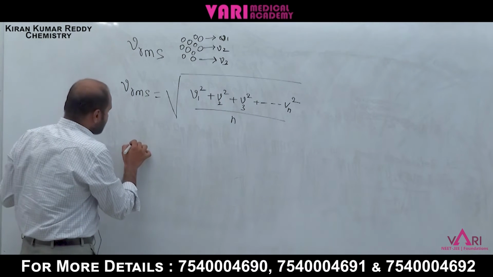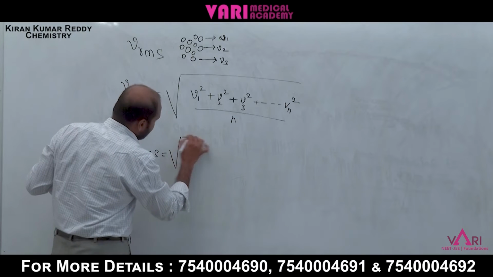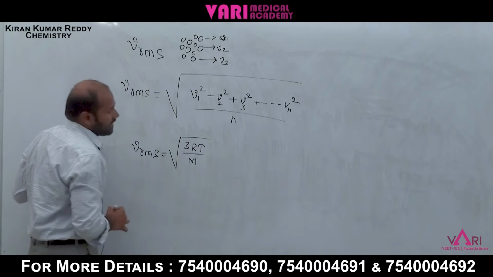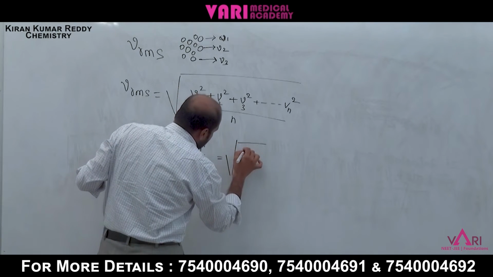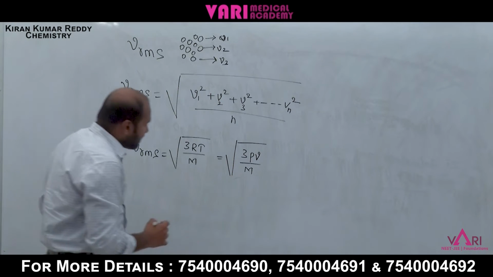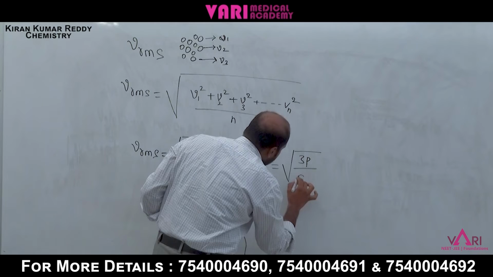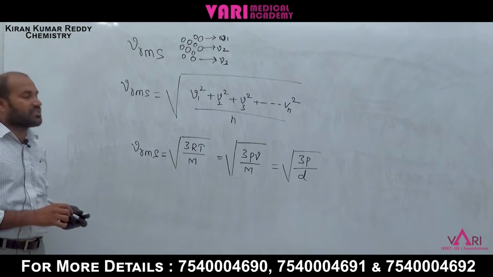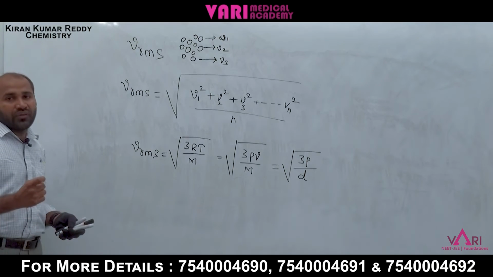Now write root mean square velocity VRMS is equal to under root 3 RT by m, that is equal to, in place of RT write PV, under root 3 PV by m, that is equal to under root 3P by D. This formula means VRMS is under root 3 RT by m. This is the root mean square velocity.